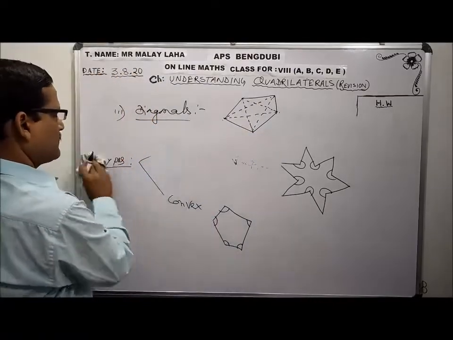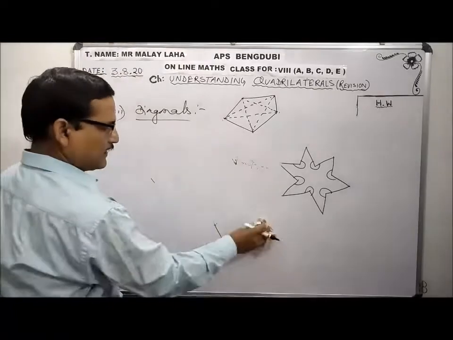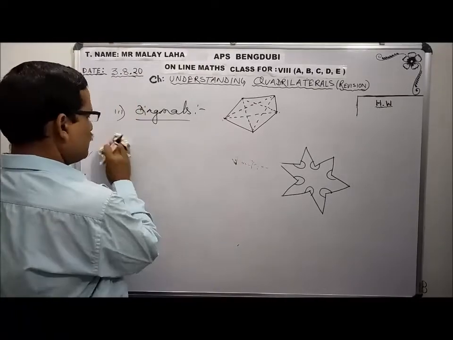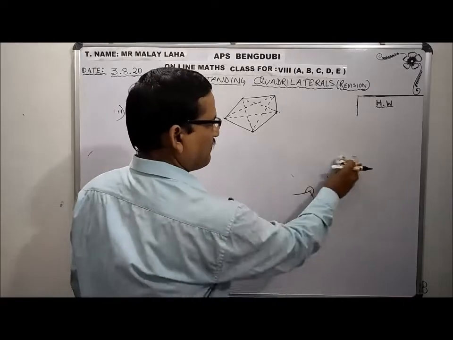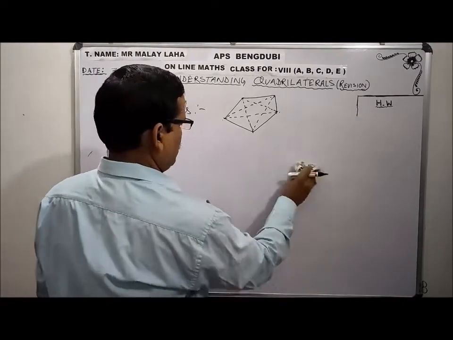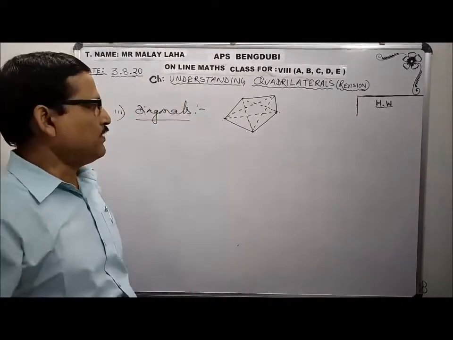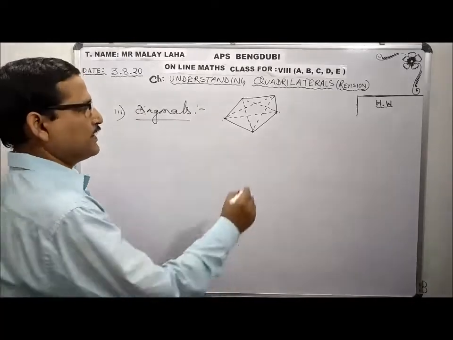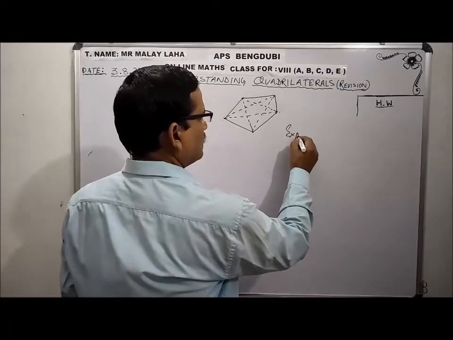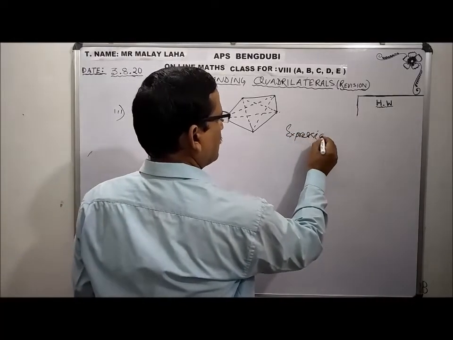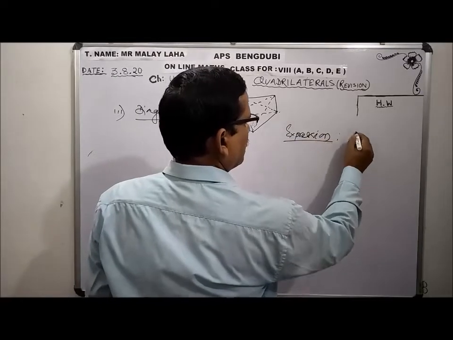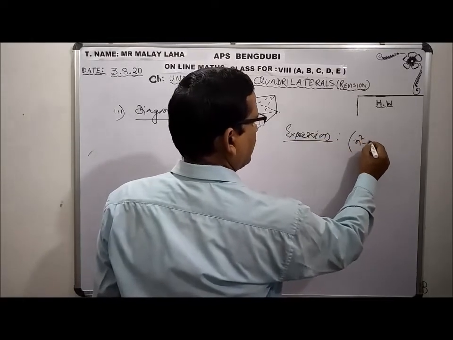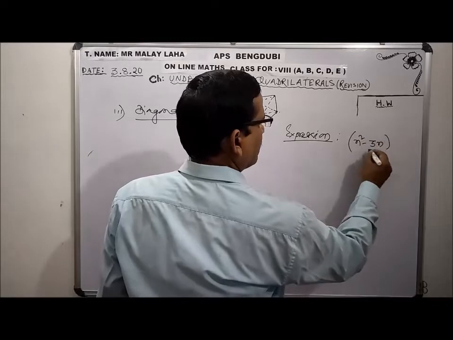A diagonal is a line segment that joins two alternate vertices of a polygon. So now what is the expression? Formula: n square minus 3n by 2.